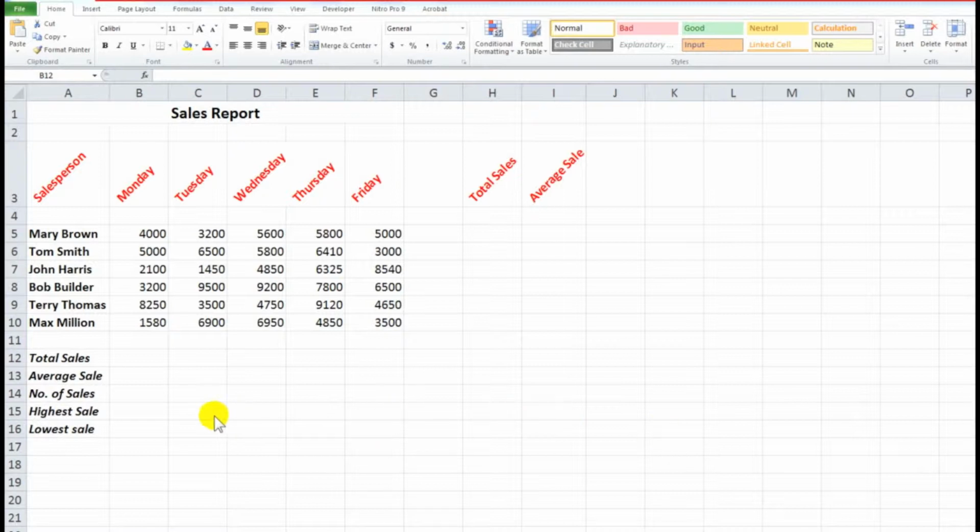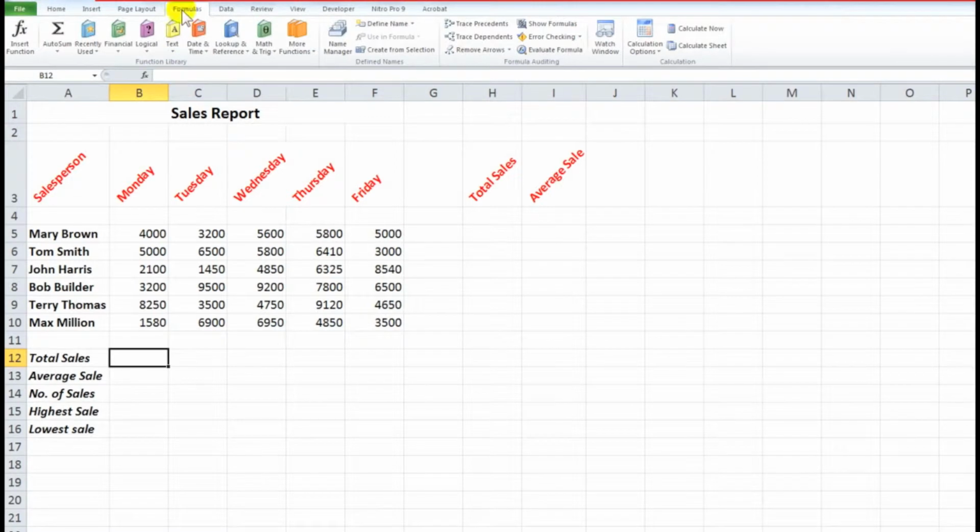So what I'm going to do is to click here in this cell because I want to add these numbers above, and when I choose the formulas tab and then in the auto sum button I see a little drop arrow below the auto sum which I'll click, and there are the commonly used statistical functions available to me in